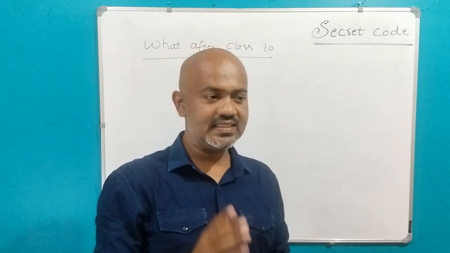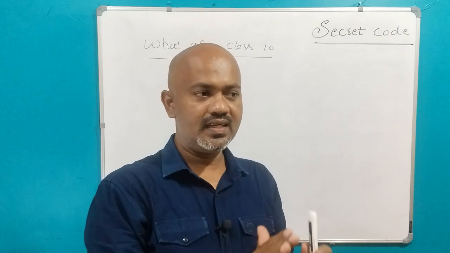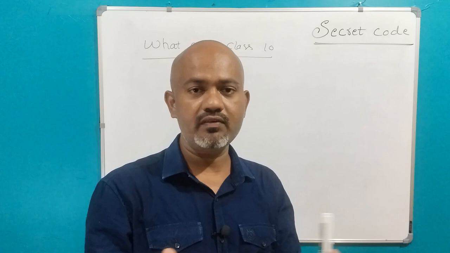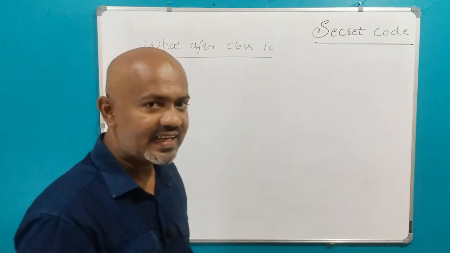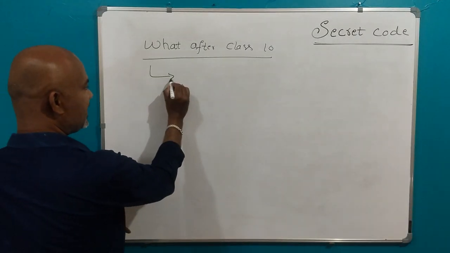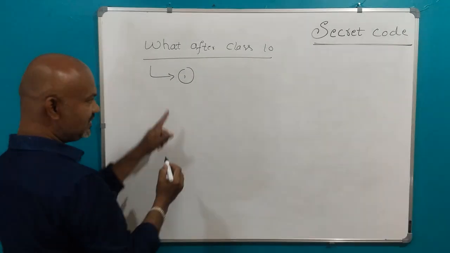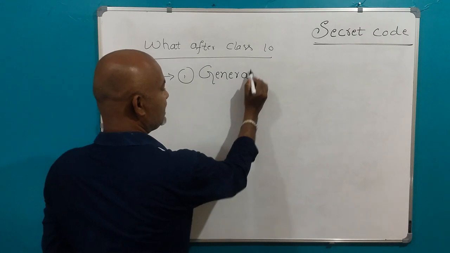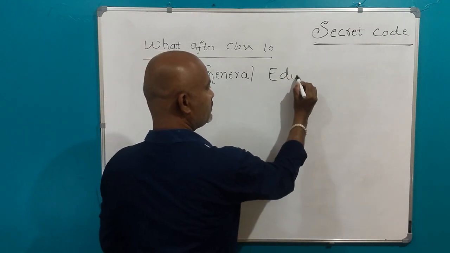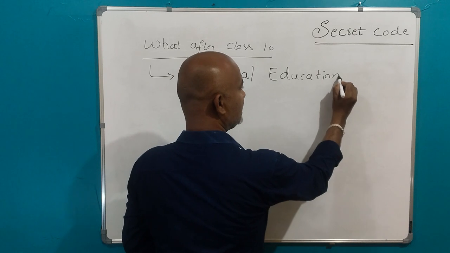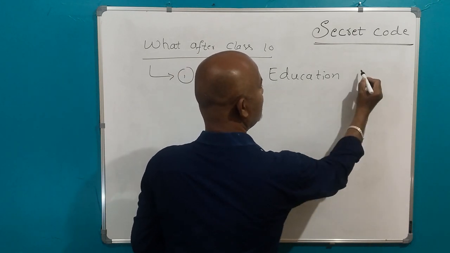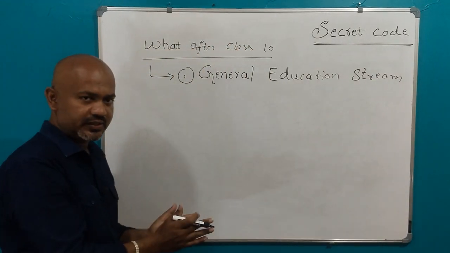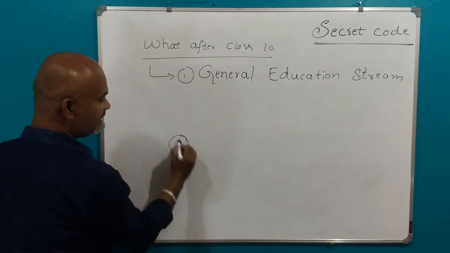See, to discuss the stream selection after class 10, there are many fields available. All those fields will be grouped into two categories. Okay, the first categorization is the general education stream, or we can call it the general education stream also. Okay, first is the general education stream and the second is diploma courses